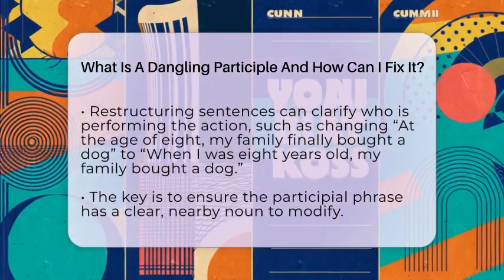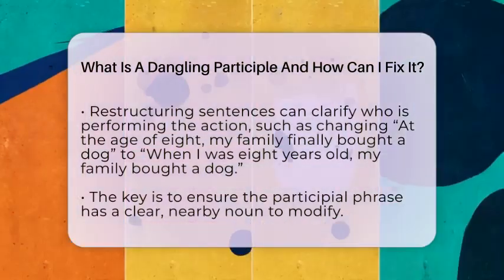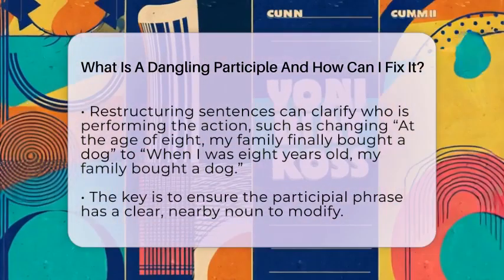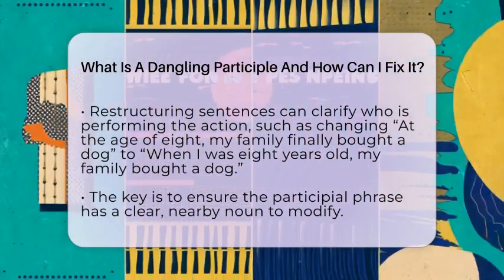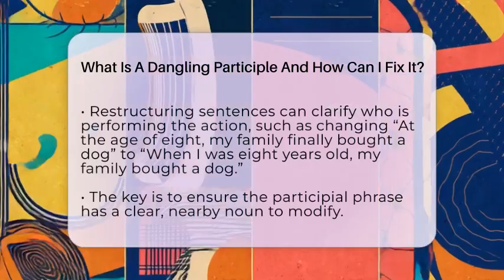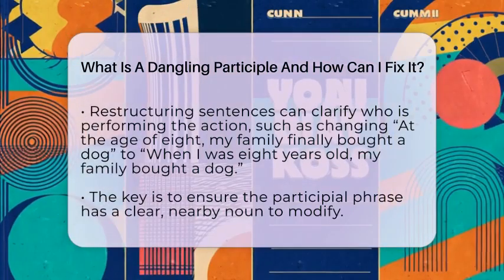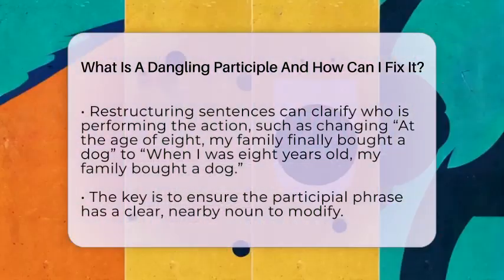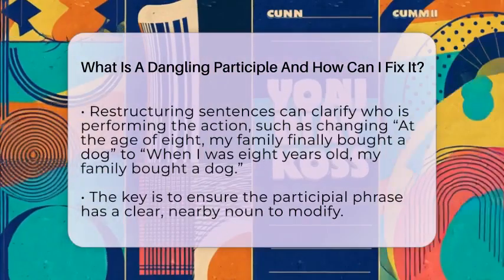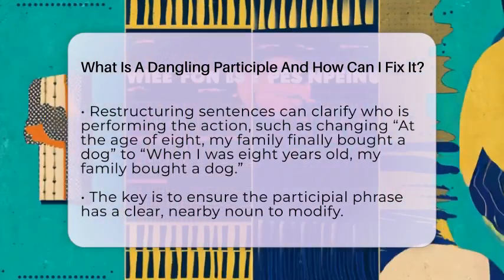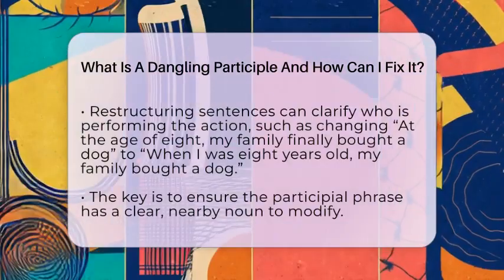You can also restructure the sentence entirely. For example, "At the age of 8, my family finally bought a dog" can be confusing because it sounds like the family was 8 years old. To clarify, say, "When I was 8 years old, my family finally bought a dog." This way, it's clear who was 8.